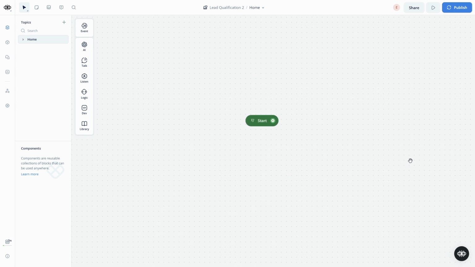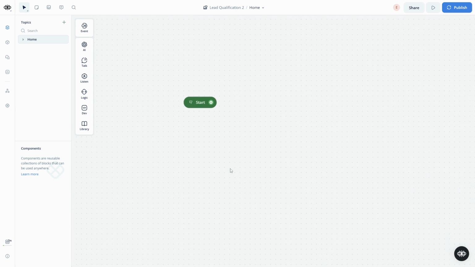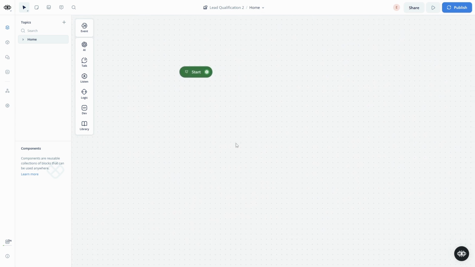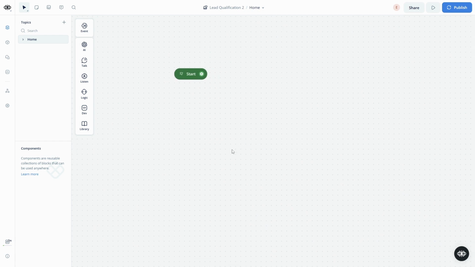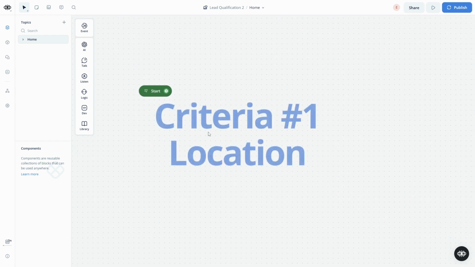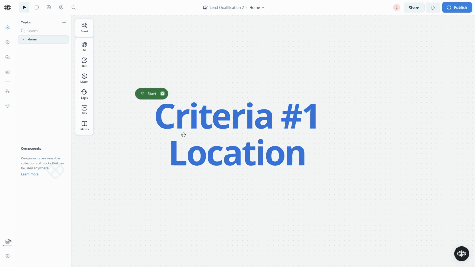And quick reminder, I'm still keeping this as a basics tutorial, so we're not going to deal with APIs for now. We're just going to show you how to build the skeleton, the backbone of this lead qualifying agent. Okay, so we're going to stick to a fitness example. So the first layer of our qualification would be location. We're going to limit it to a few locations only.